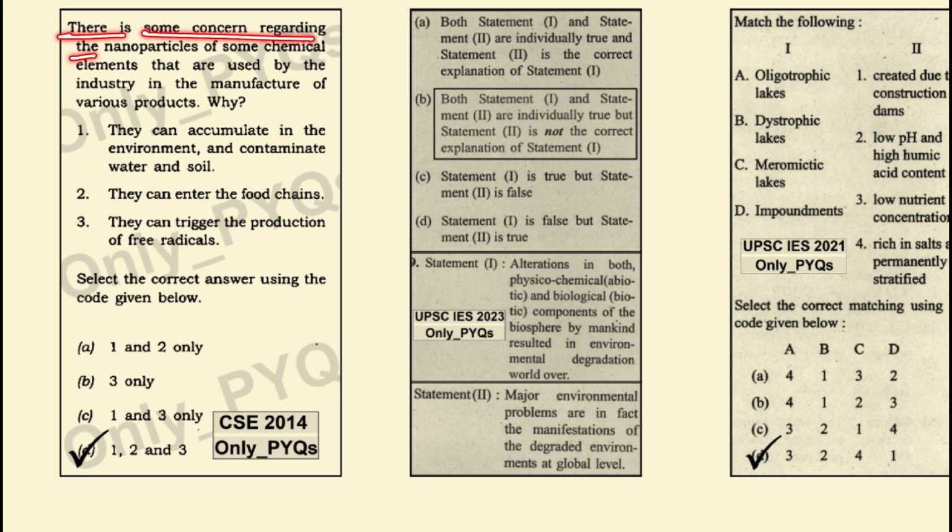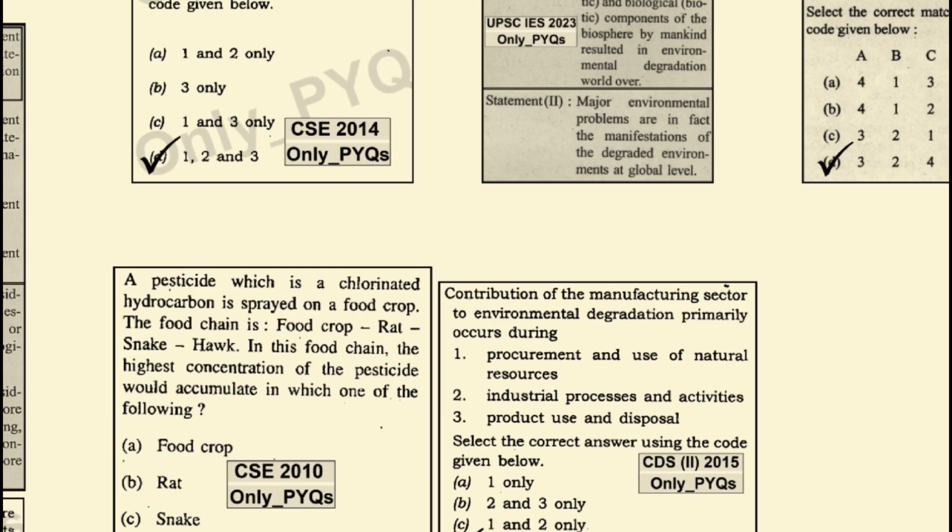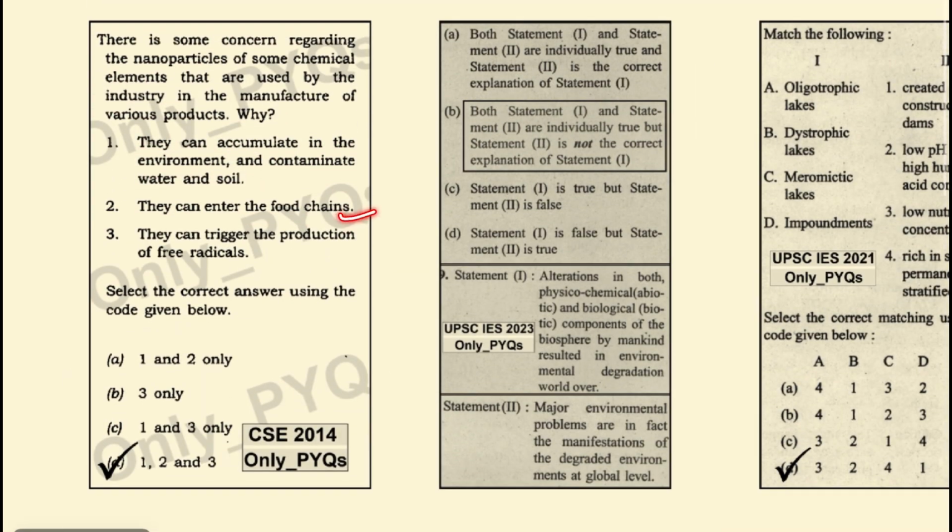There is some concern regarding the nanoparticles of some chemical elements that are used by the industry in the manufacturing of various products. Why? They can accumulate in the environment and contaminate water and soil. This is correct. They can enter the food chain. This is also correct. They can trigger the production of free radicals. This is also correct. So 1, 2 and 3 are the correct answer.